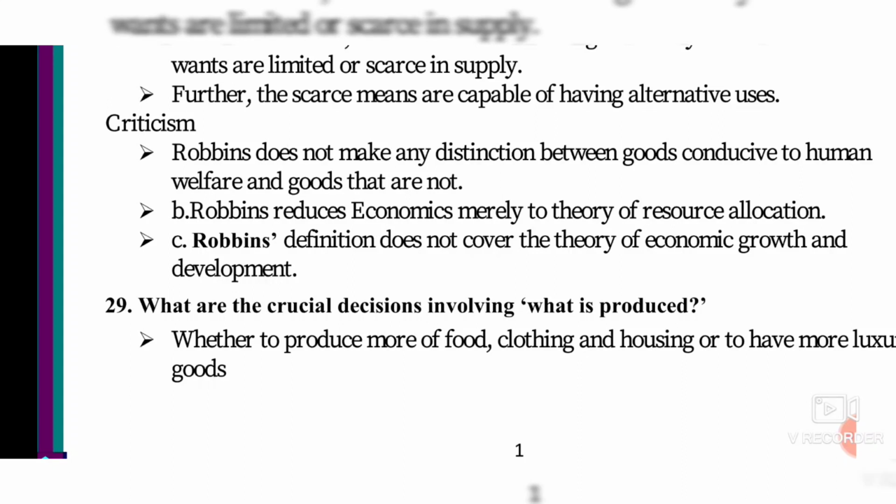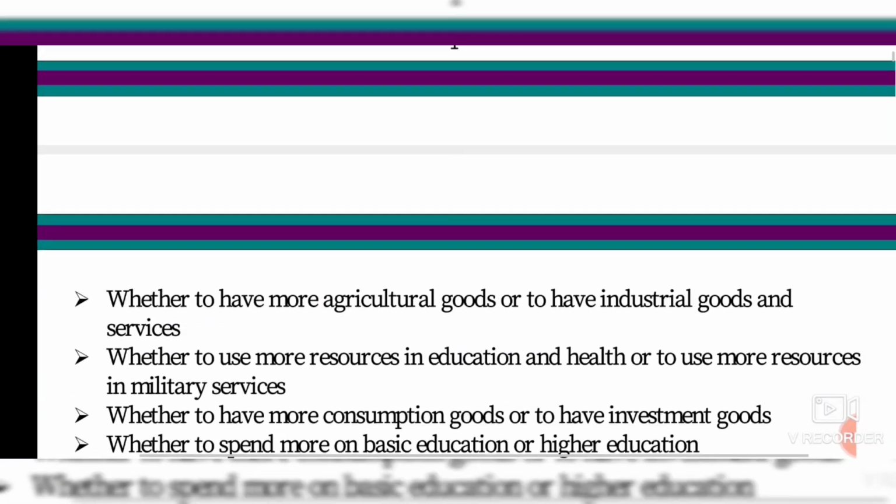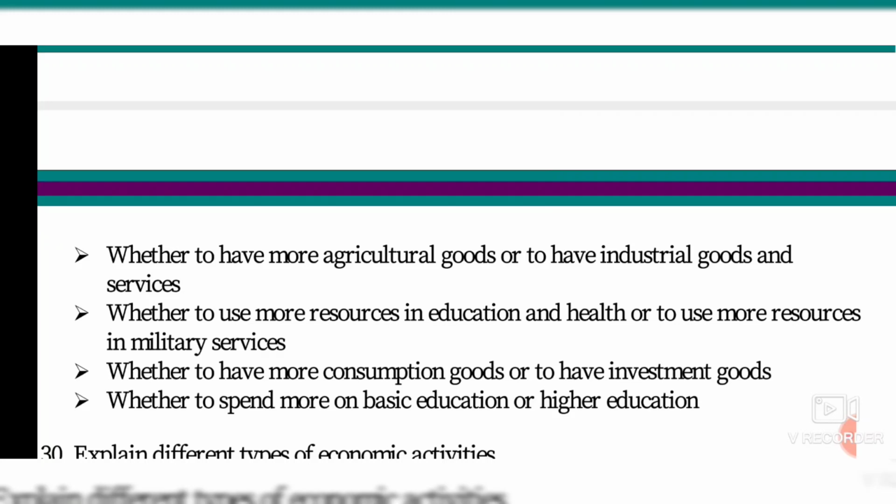What is produced? Whether to produce more food, clothing, and housing, or to have more luxury goods. That means whether to produce food, clothing, housing, or luxury goods. We need only food, clothing, housing, isn't it? Luxury goods are not needed in the present situation in the pandemic period, and in normal life also. Whether to have more agriculture goods or industrial goods. So whether we need food, agriculture goods or industrial goods, we need only agriculture foods, isn't it?